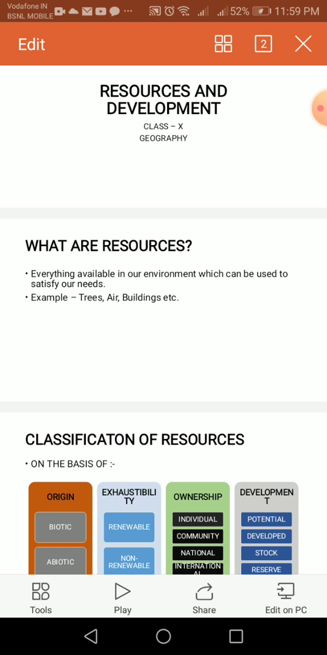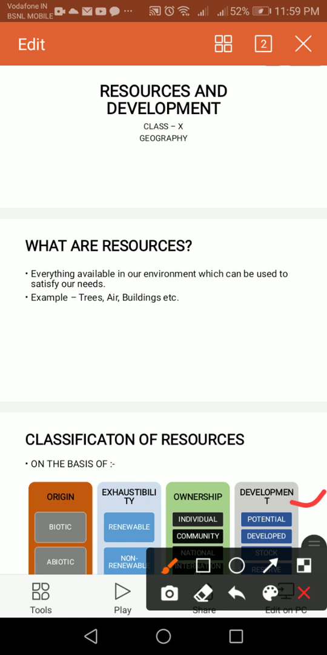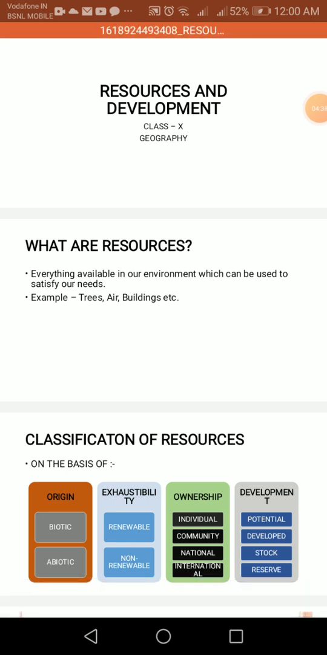Next is on the basis of development. On the basis of development, there are also four types of resources: potential, developed, stock, and reserve. First is potential. Potential means the resources which we have, but actually we are not using them. Next one is developed. Developed means the resources we are using at present.